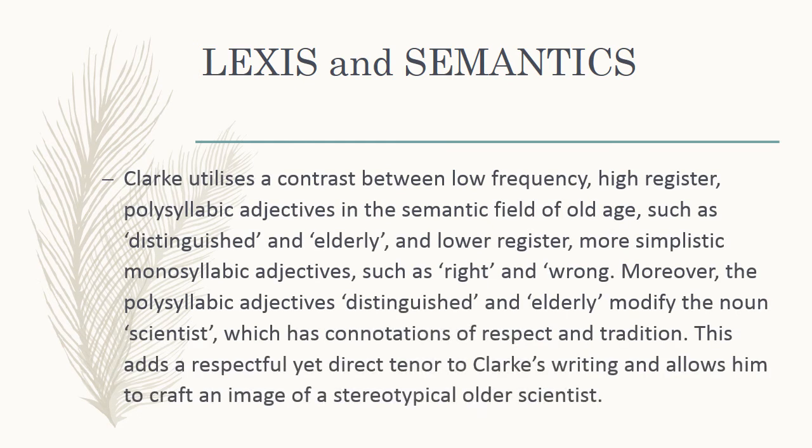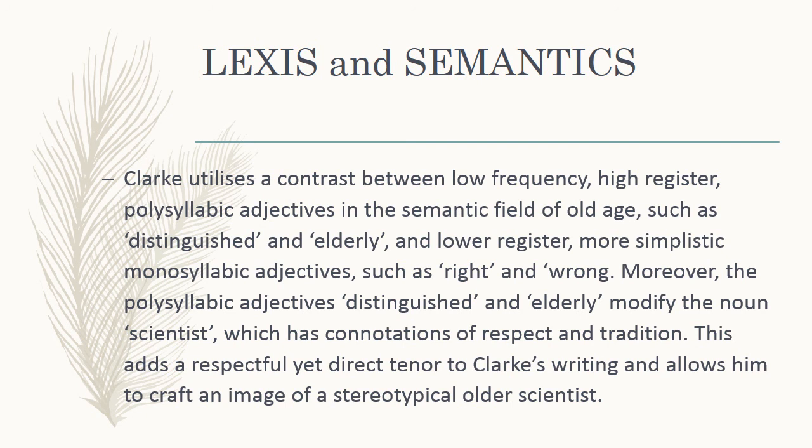Look how good this would be if we analysed like this. Clarke utilises a contrast between low-frequency, high-register, polysyllabic adjectives in the semantic field of old age, such as distinguished and elderly, and lower-register, more simplistic, monosyllabic adjectives, such as right and wrong. Moreover, the polysyllabic adjectives distinguished and elderly modify the noun scientist, which has connotations of respect and tradition. This adds a respectful yet direct tenor to Clarke's writing and allows him to craft an image of a stereotypical older scientist. Just think about how good that sounds.